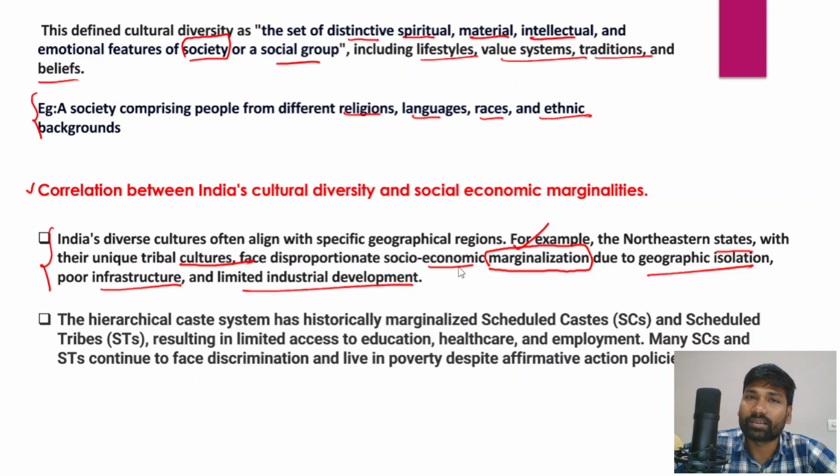In fact, there are certain caste groups which are considered historically disadvantaged groups or historically marginalized sections, particularly the scheduled castes and scheduled tribes. Since they are historically disadvantaged caste groups, they were very often denied education, healthcare and even employment because of the wide discrimination which is prevalent across different sectors. And in fact, many scheduled castes and scheduled tribes continue to face discrimination, and they also live in poverty despite the affirmative action policies.